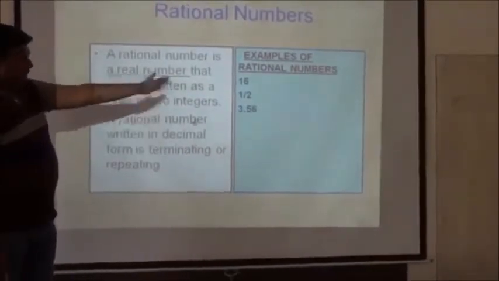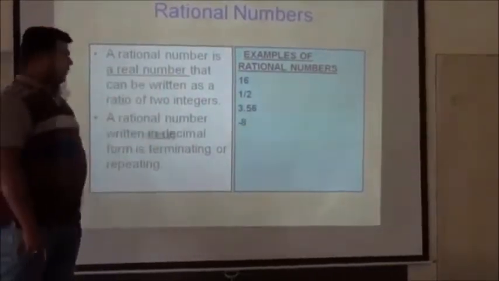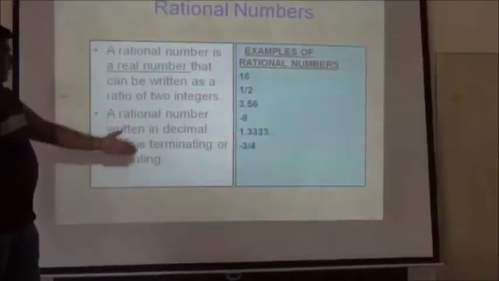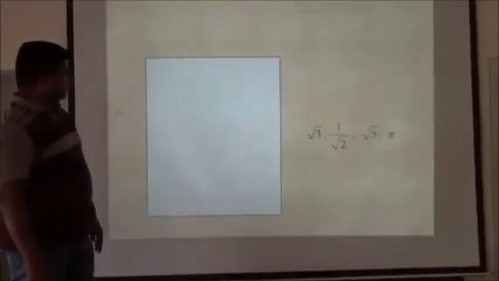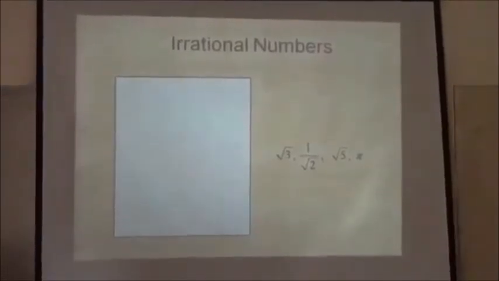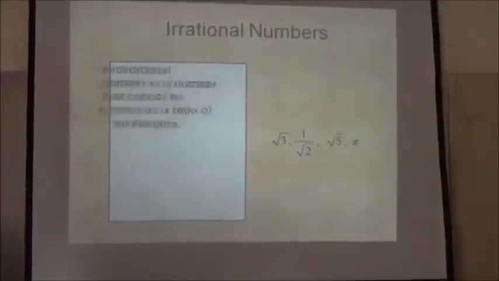3.56 means 356 by 100. Minus 8 means minus 8 by 1. 1.333 terminating, minus 3 by 4. These are rational numbers. Now this is the irrational number. Next, the number 16.